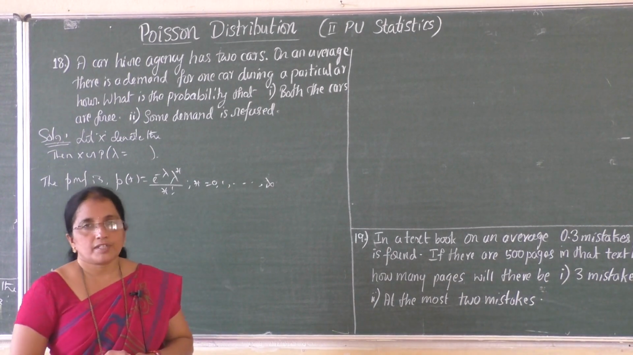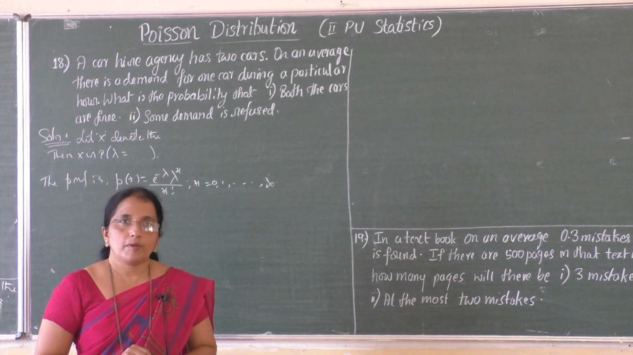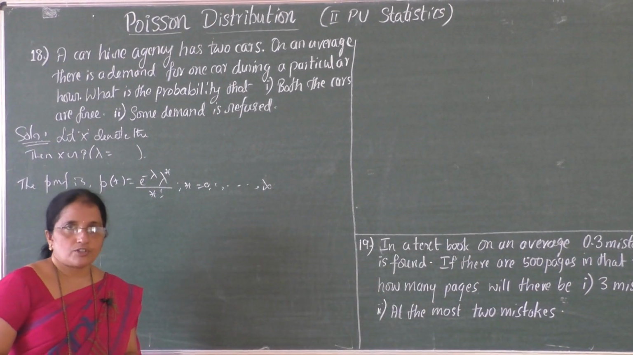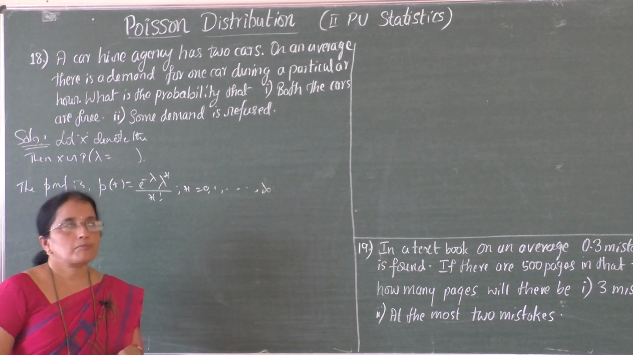In the previous videos we solved problems on Poisson distribution. Let us have a few more problems on Poisson distribution which will be asked for 5 marks.